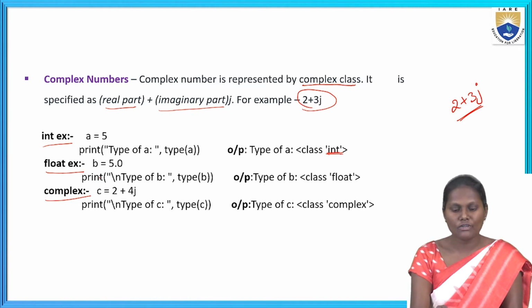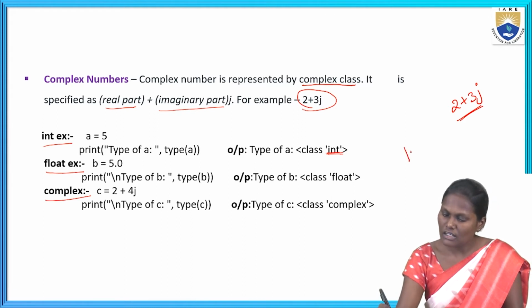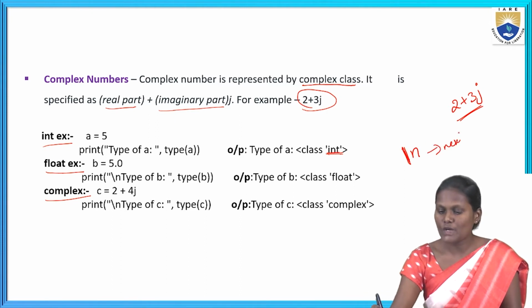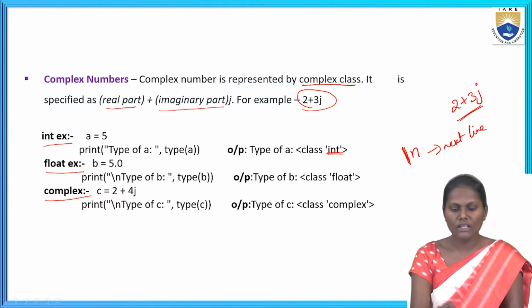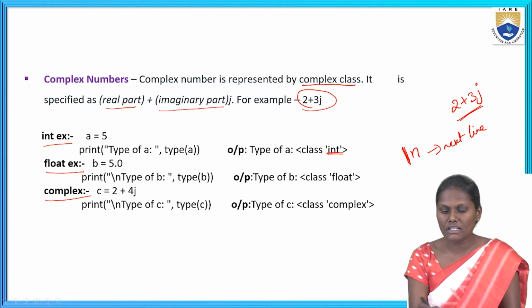So coming to the next one, float value. Float example, what I had taken, b is equal to 5.0. Now print in the next line. In Python, if we use a backslash like this, it means this statement can be printed in the next line. That's why I am using this one. The second print statement is executed in the next line, the second line. Now type of b. What's the type of b here? Type of b is a float value, float number.